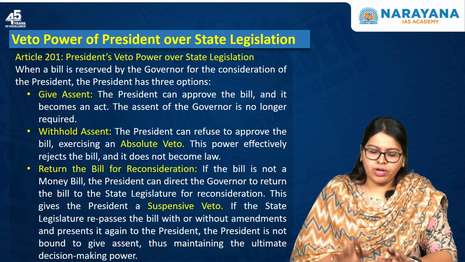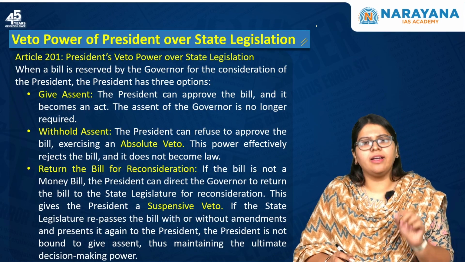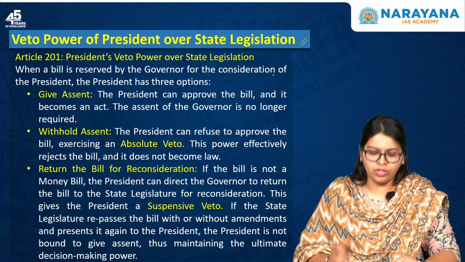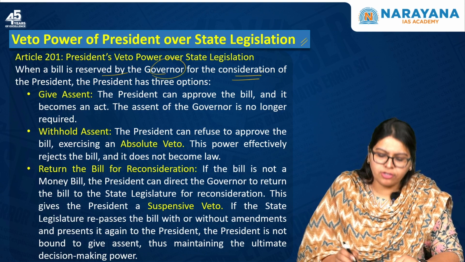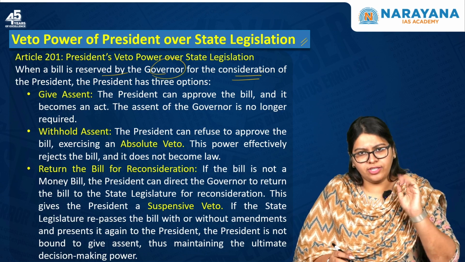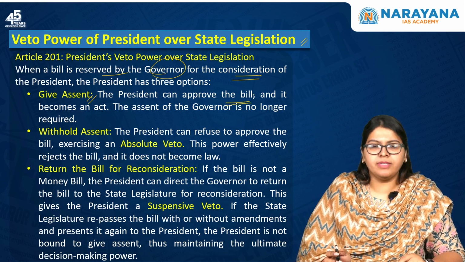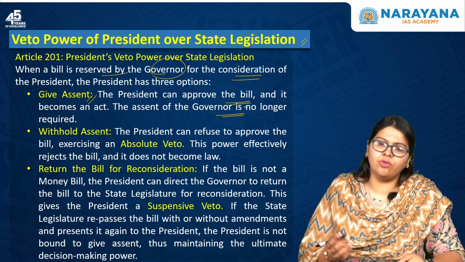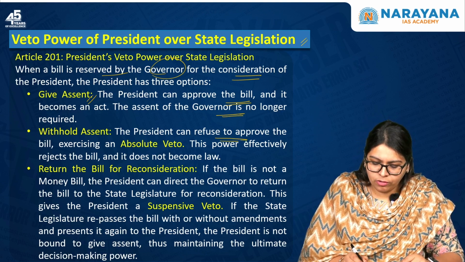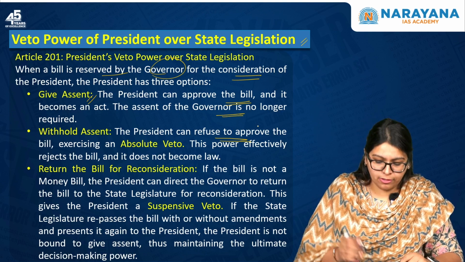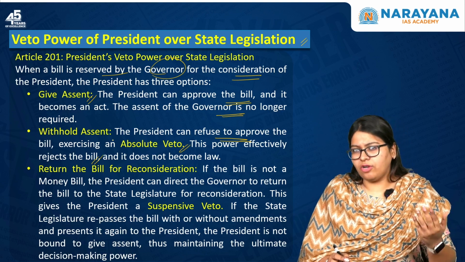Now, if you see the veto power of the president over state legislation, that is mentioned under Article 201 of the Indian Constitution, where when a bill is reserved by the governor for the consideration of the president, the president has three options. One is to give assent, where he can approve the bill and it becomes an act. Here, the assent of the governor is no longer required. Or the president can withhold the assent, that is, he can refuse to approve the bill by exercising absolute veto, and this power effectively rejects the bill and it does not become a law.